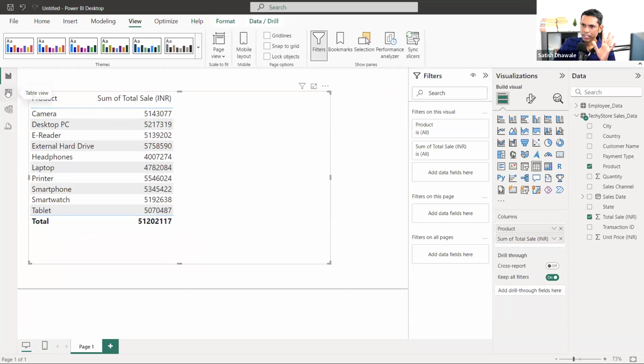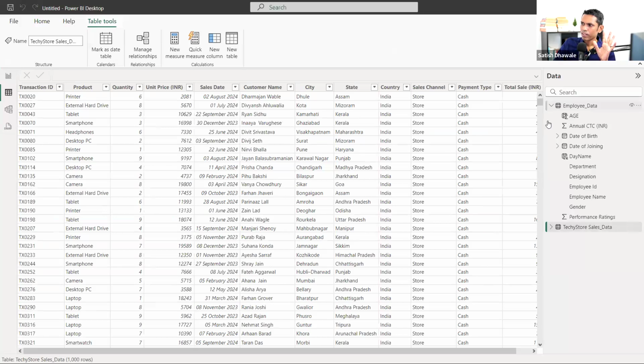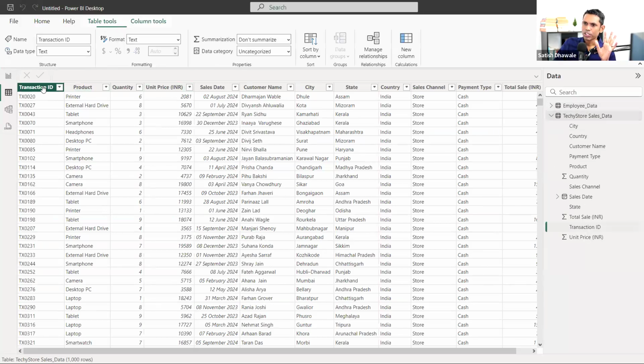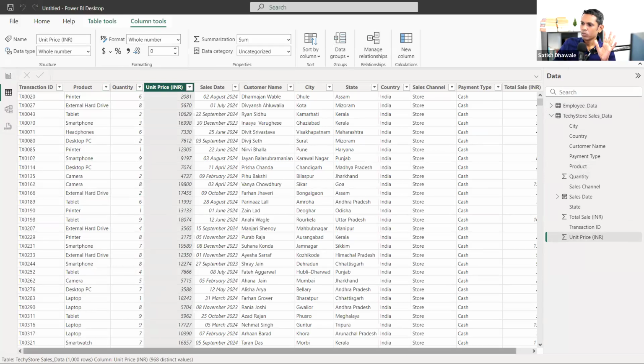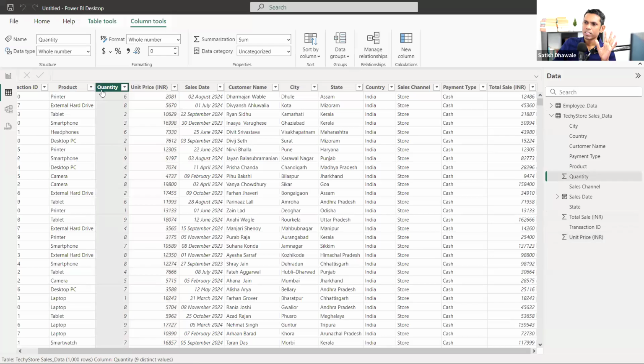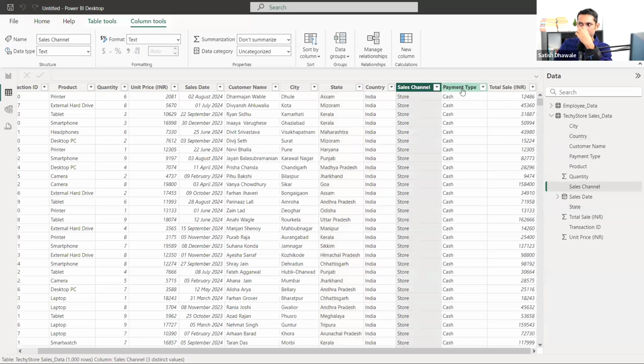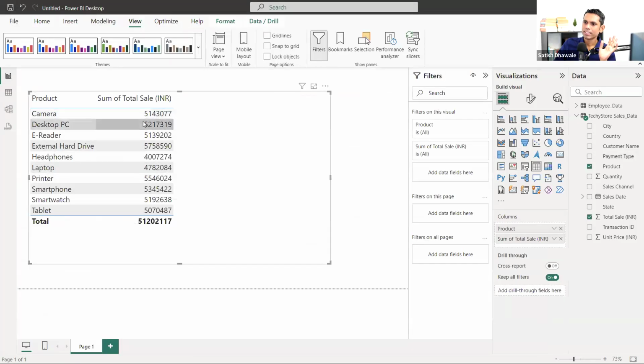In our data, just look carefully. Let's go to the table view and select this techie product sales data. In our data, we have transaction ID, then product, then quantity ordered, then unit price, and numerical values. There is one more, total sales. Total sales, unit price, and quantity are the numerical values we have. And there is the sales date, then customer name, city, state, country, then sales channel, and even the payment type. So this is the data we have, and then we just drag the product-wise total.